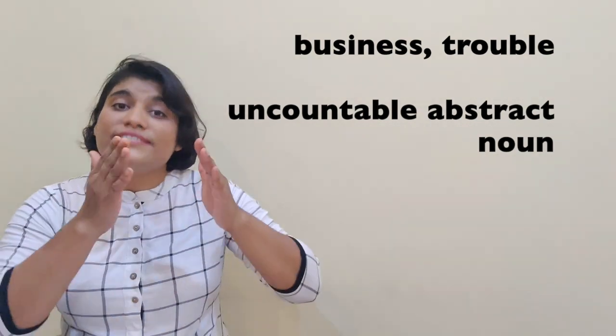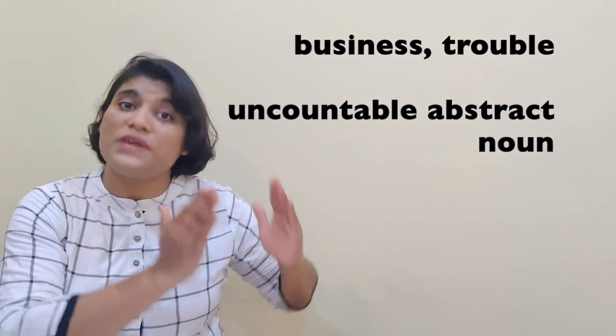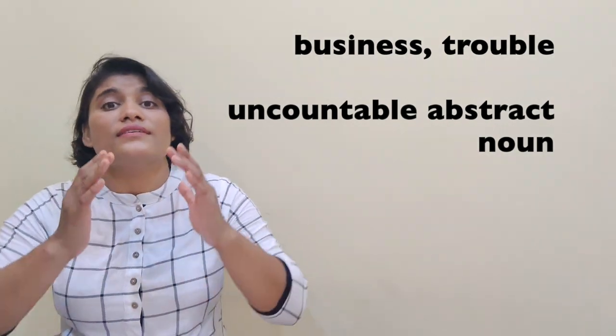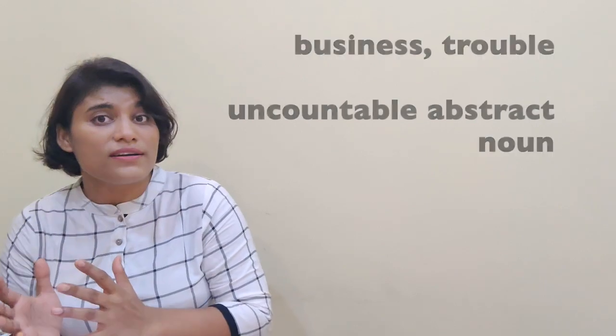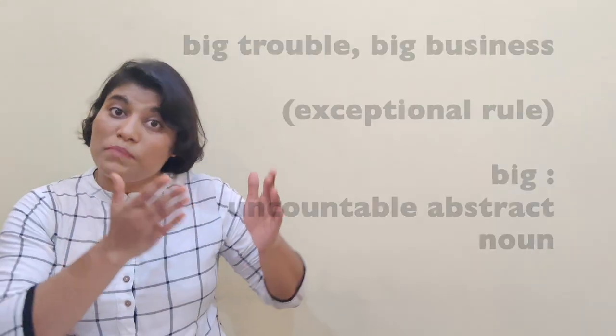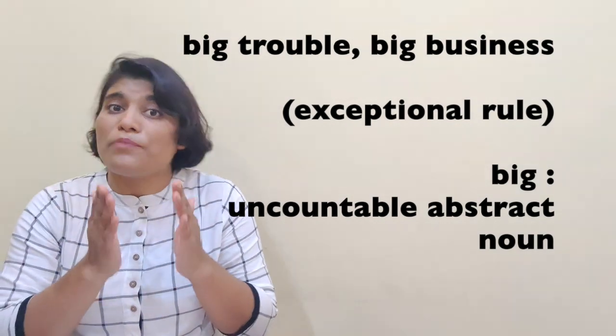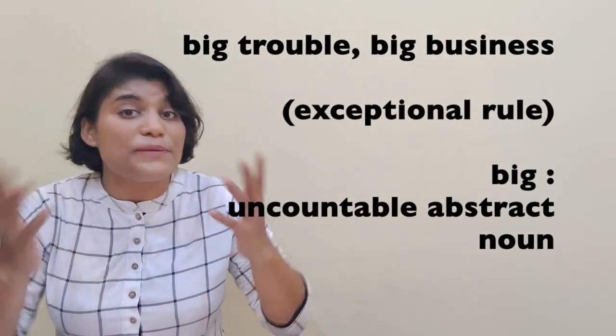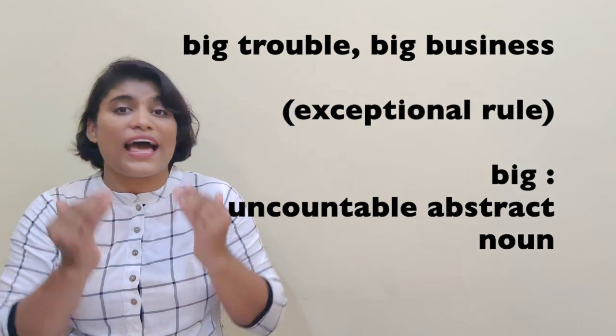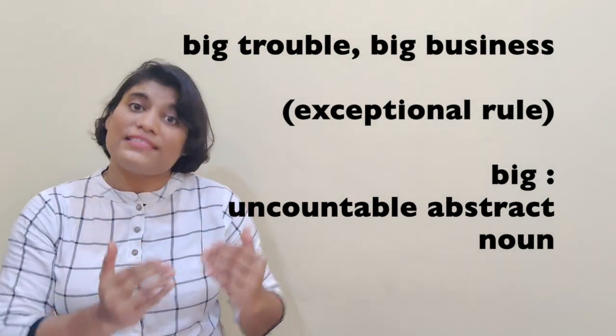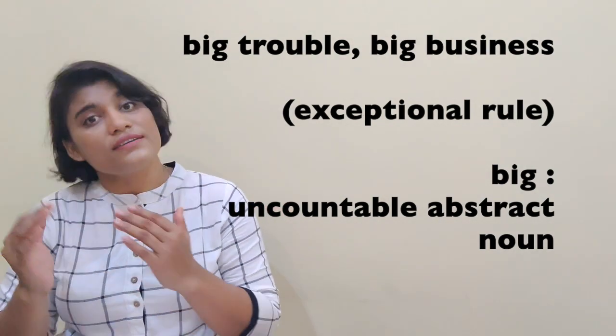Although we generally do not use big with uncountable abstract nouns, in the case of trouble and business, we can use the adjective big. That is, we can say big trouble, big business. So this is the exceptional rule where we use big with uncountable abstract nouns.